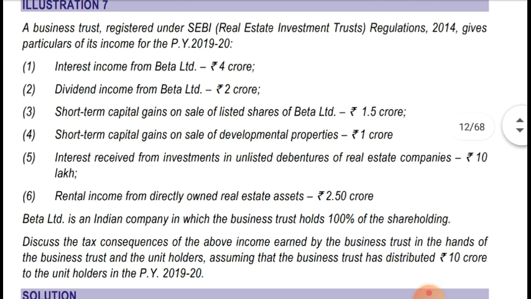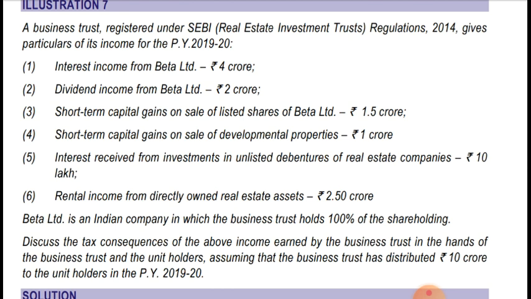Okay, these are the income of the business trust. Interest income from Beta Limited, that is 4 crores. Dividend income from Beta Limited is 2 crores. Short term capital gain on sale of listed shares of Beta Limited is 1.5 crores. Okay, and short term capital gain on sale of development property is 1 crore.